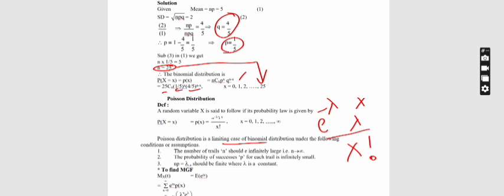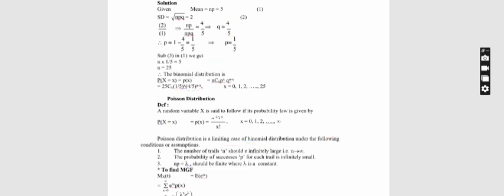So to find the moment generating function of Poisson distribution, see here M_X(t) = E(e^(tx)). That can be written as summation x equal to 0 to infinity e^(tx) p(x). Here p(x) is the Poisson distribution, e^(-λ) λ^x / x!.